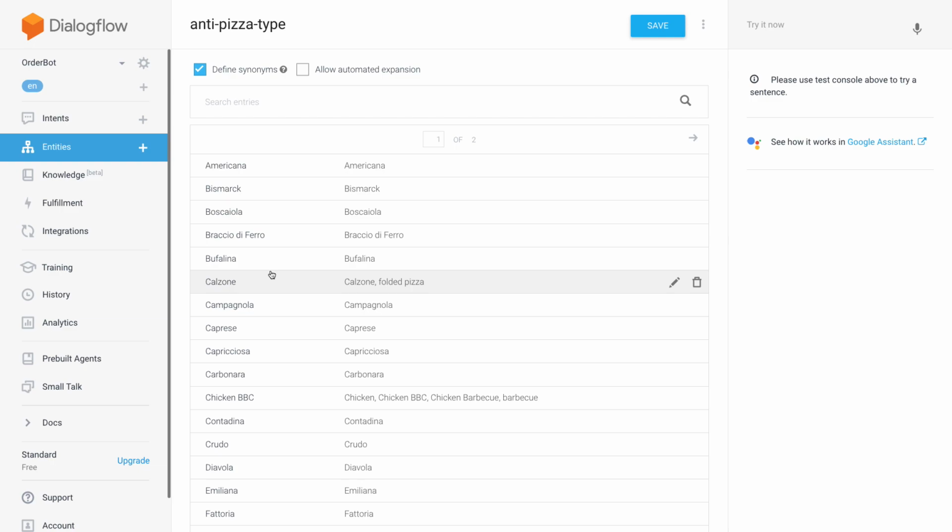Okay, so now let's take the next step. My plan is to make the bot a little bit more conversational, in the way that if a user comes into a pizza store, they might just ask the waiter or the salesperson, "Do you have this type of pizza?" or "What kind of pizza do you have?"